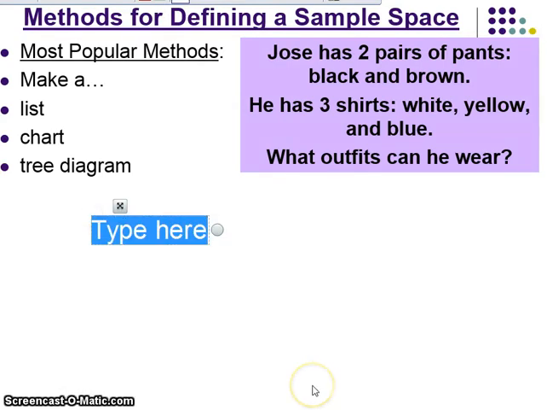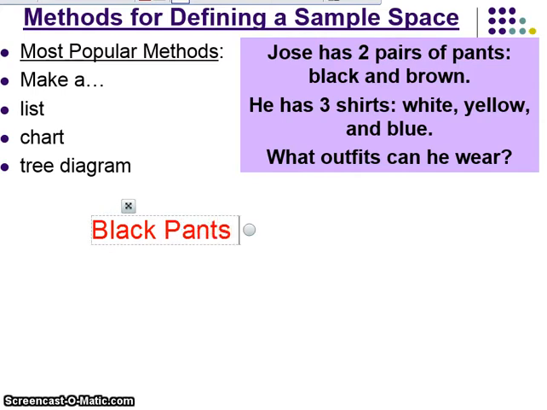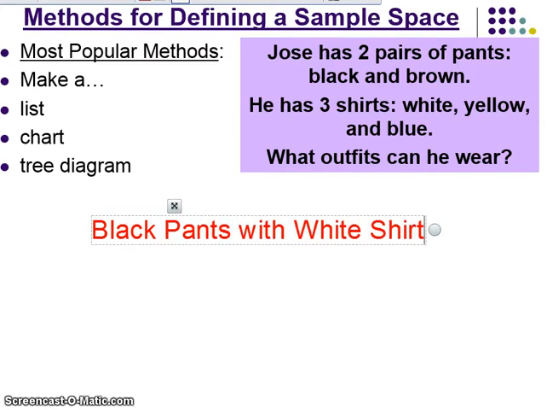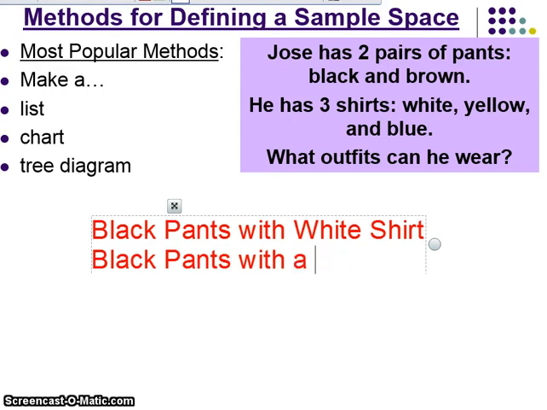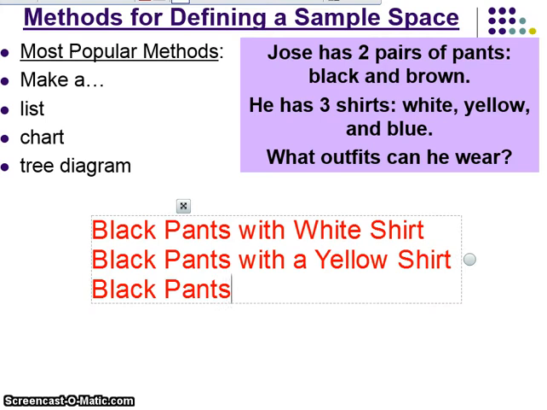Well, we could make a list of the possible outcomes. Okay, he could wear black pants with a white shirt. He could wear black pants with a yellow shirt. He could wear black pants with a blue shirt.